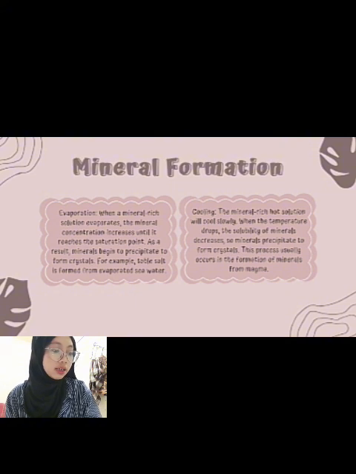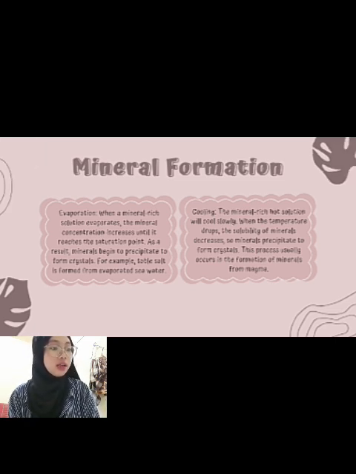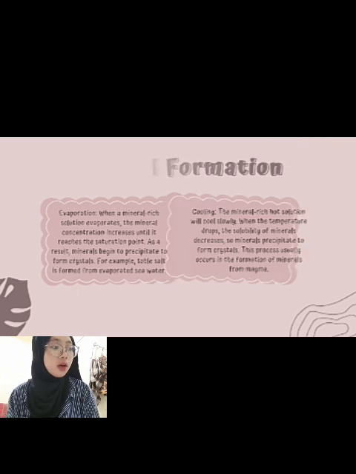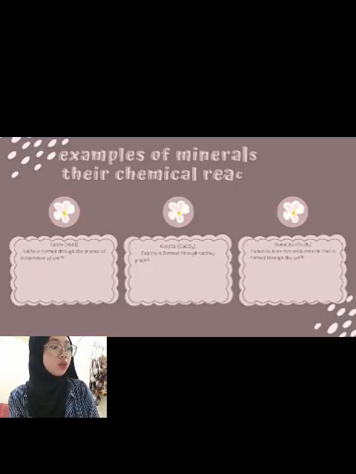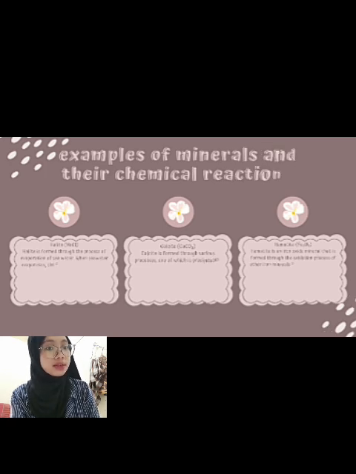And then there is an example of minerals in their chemical reaction. The first one is halite or NaCl. Halite is formed through the process of evaporation of seawater. When seawater evaporates, the concentration of sodium (Na+) and chloride (Cl-) ions increases until it reaches the saturation point. At this point, the ions will combine to form halite crystals.